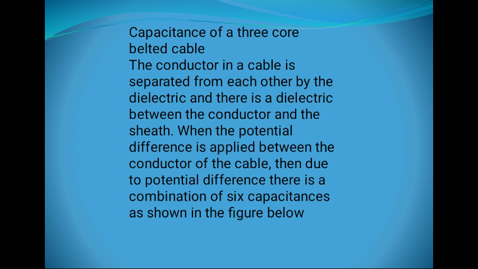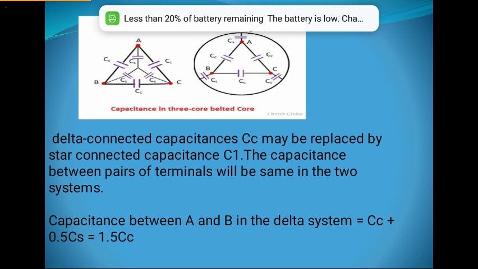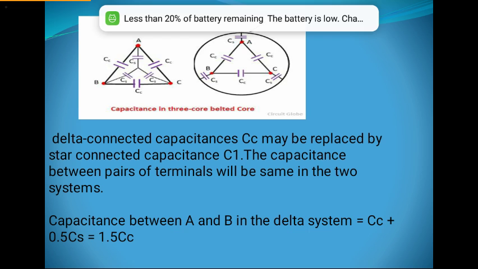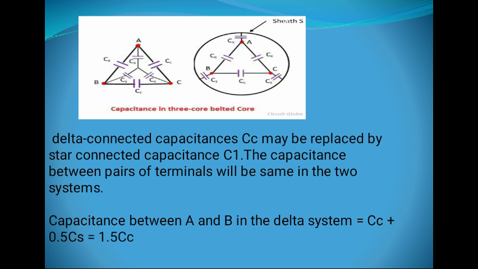Now capacitance of the 3 core belted cable. You know that in a cable, the conductors are separated from each other by the dielectric medium, which forms a capacitance. There are different types of cables: 3 core cable, 2 core cable, 4 core cable, and so many.